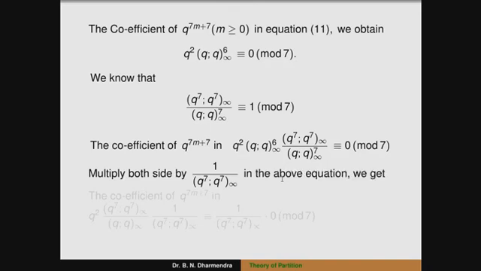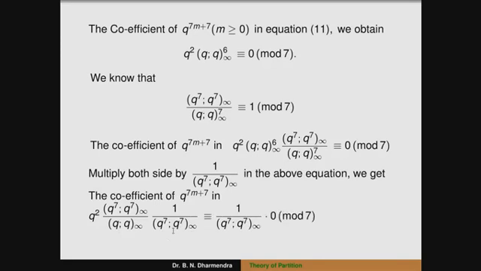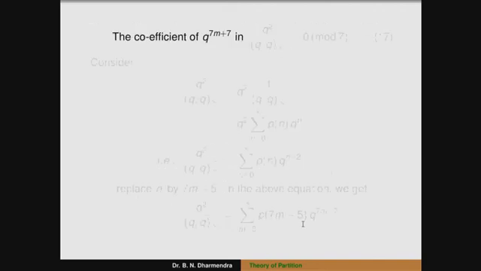In the above equation, we get that the coefficient of q^(7m+7) in q^2 (q^7;q^7)_infinity (q;q)_infinity into 1 divided by (q^7;q^7)_infinity, where the numerator and denominator get cancelled, is congruent to 1 divided by (q^7;q^7)_infinity into 0 modulo 7, that is 0 modulo 7. The left-hand side, that is the coefficient of q^(7m+7) in q^2 divided by (q;q)_infinity, is congruent to 0 modulo 7. You can call this one 17.